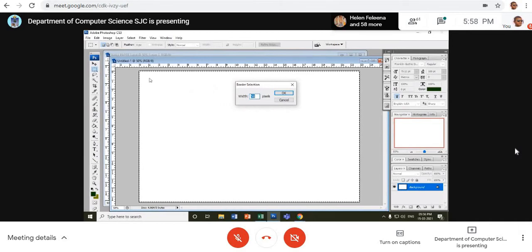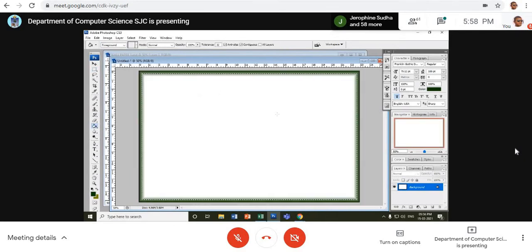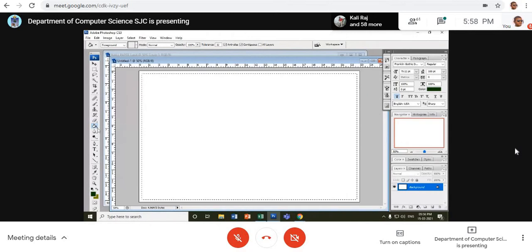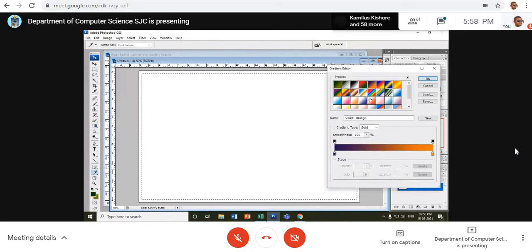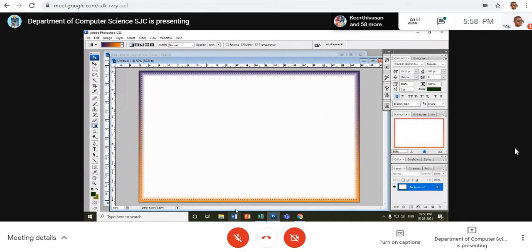Once again, to give a border for this white color background, Select, Modify, Border. The pixel that I have chosen is 50. Press OK. Then go to single color, means if you fill it, it will be in single color. I want to go for double color, so what should I do? I have to choose gradient and choose any color that you want. For example, right now I choose this color. See here what happens. Am I clear to you?